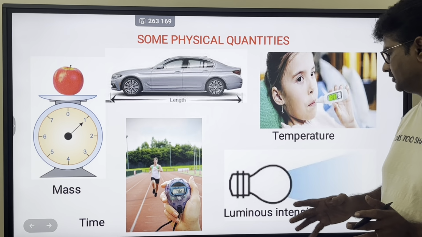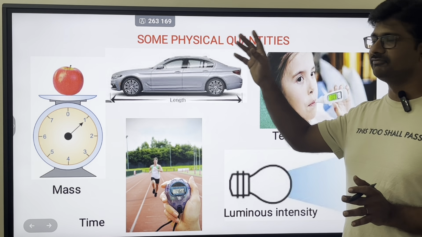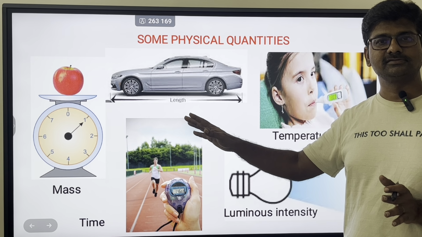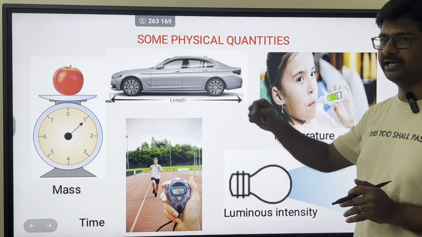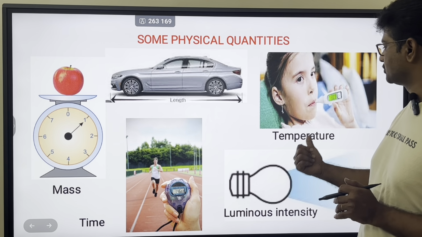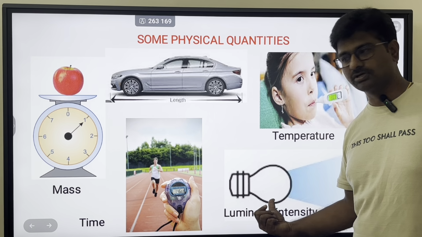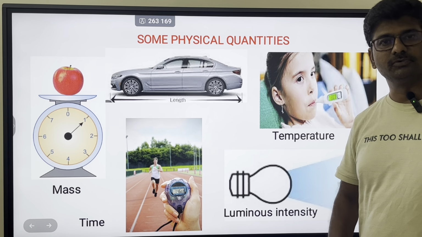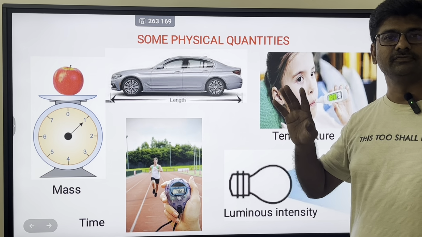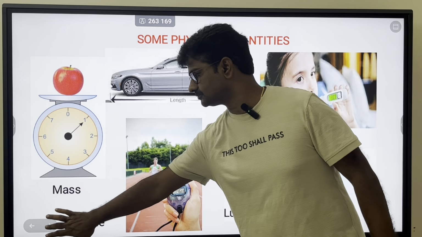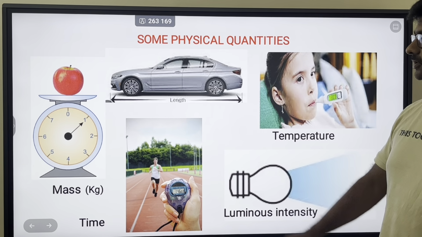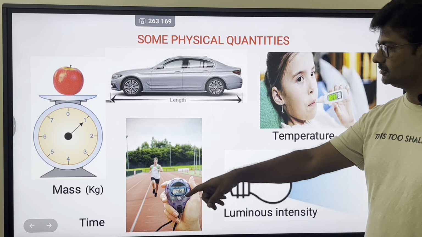And you're able to see all these are the physical quantities. All these are measurable. Mass, I know, I can measure. Length, I can measure. Time, I can measure. Temperature is measurable. Luminous intensity is measurable. All these are physical quantities which are measurable. Now we see what are the units for this. Mass, kg.